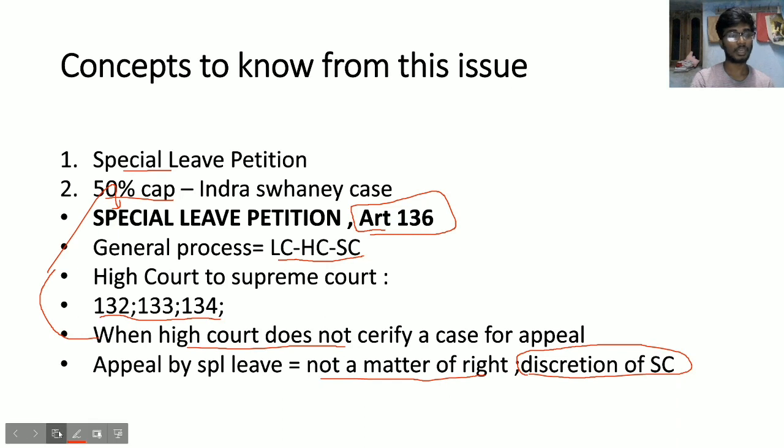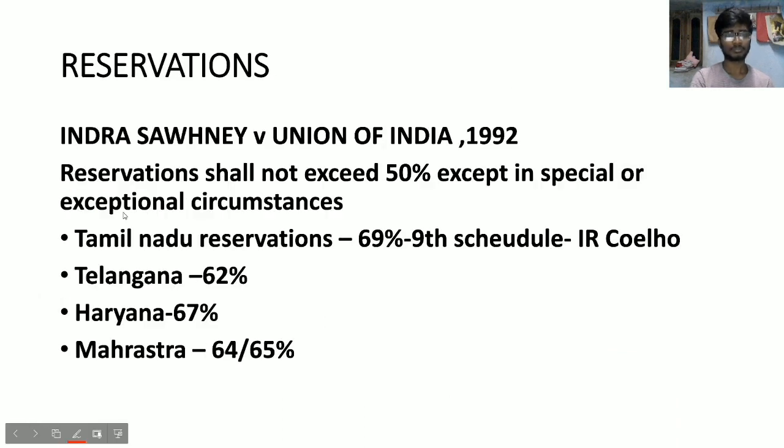And the next point is this 50% cap. What is this 50% cap? With respect to reservations, there is a landmark judgment called Indra Sawhney versus Union of India in 1992, popularly known as the Mandal case. In Indra Sawhney versus Union of India, the Supreme Court reiterated that reservation should not exceed 50% except in special or exceptional circumstances. But this special or exceptional circumstances is again a subjective concept. So many states have exceeded this limit already.